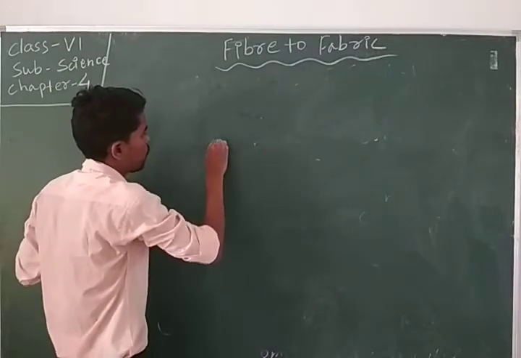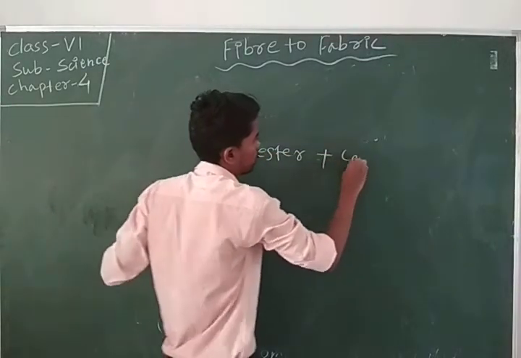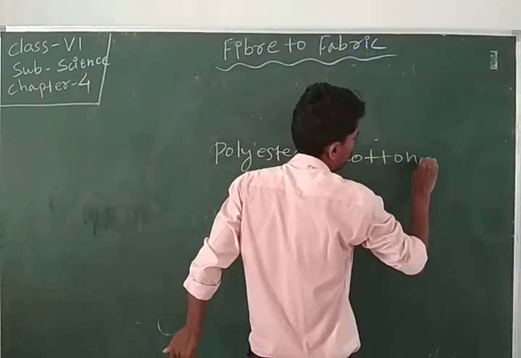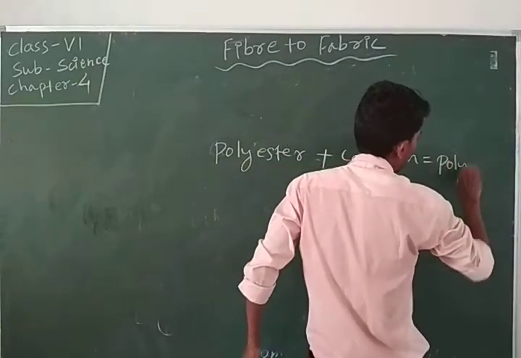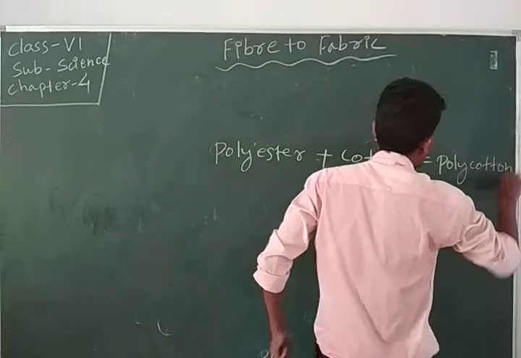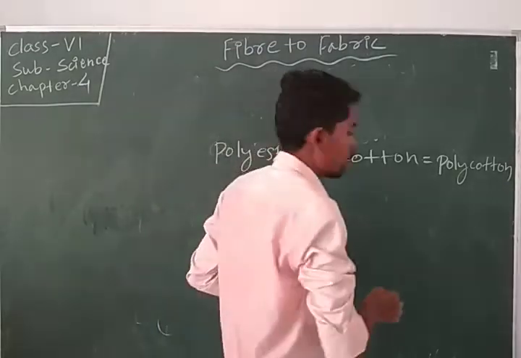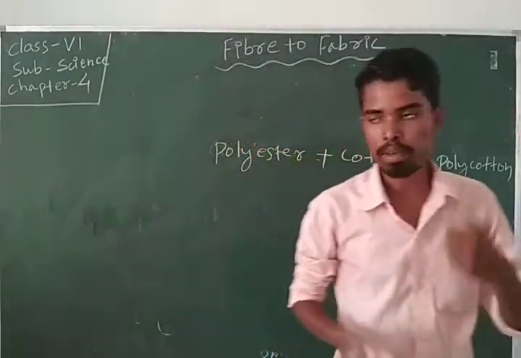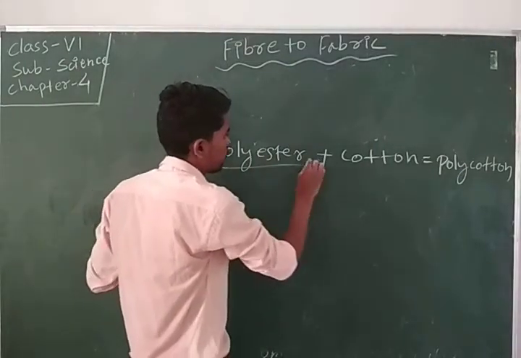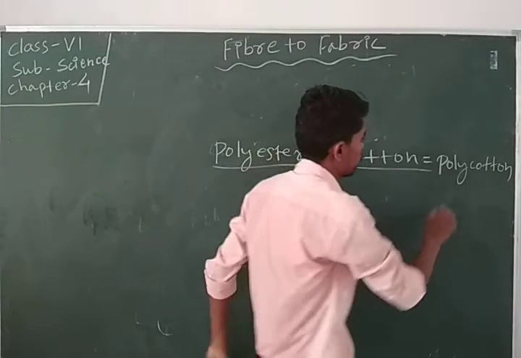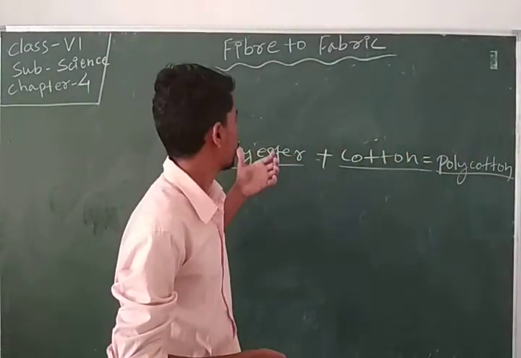Suppose polyester plus cotton equals polycotton. This is an example of blended fabric. A fabric made of natural fiber mixed with synthetic fiber is called blended fabric.